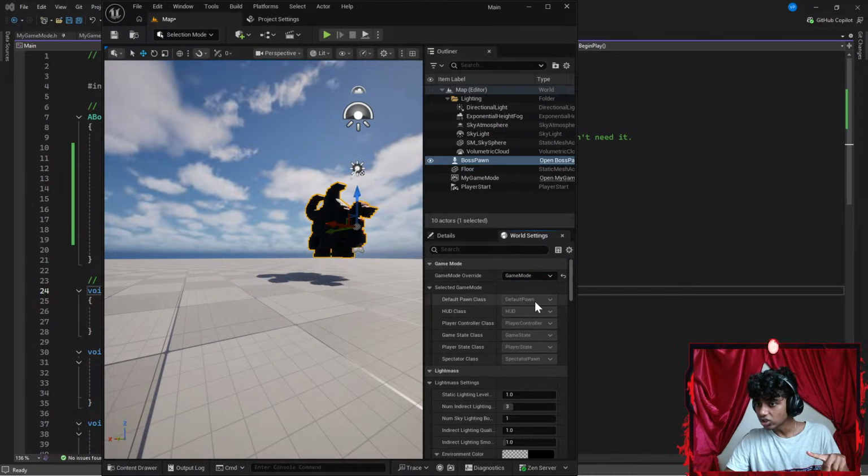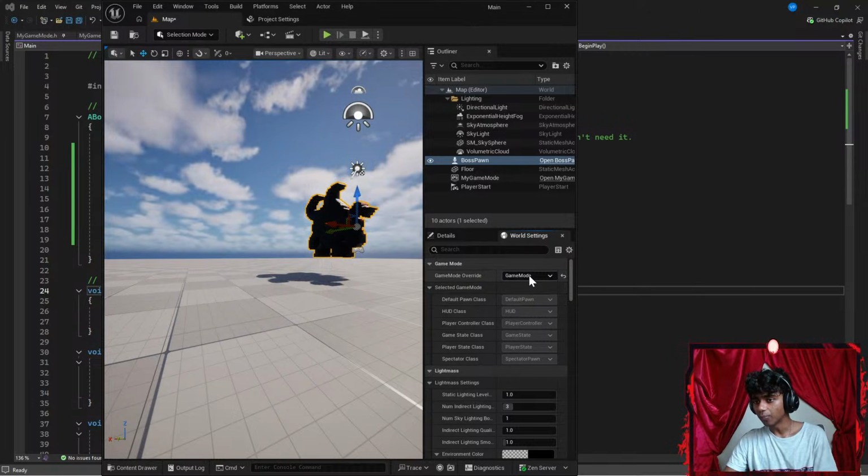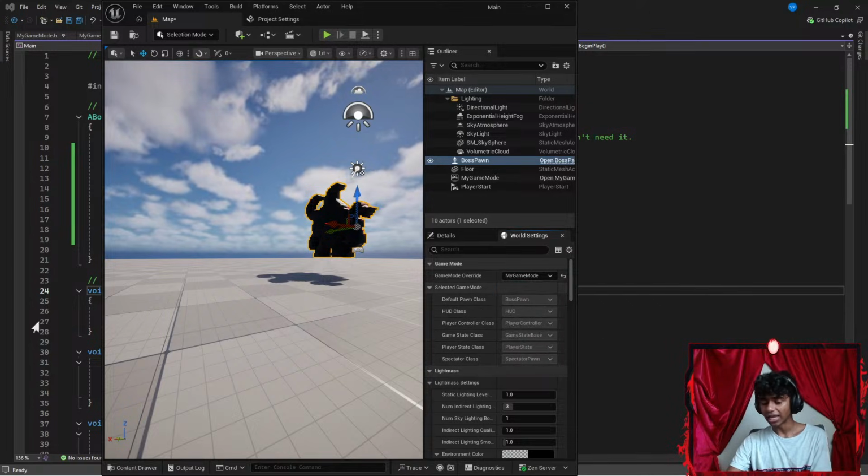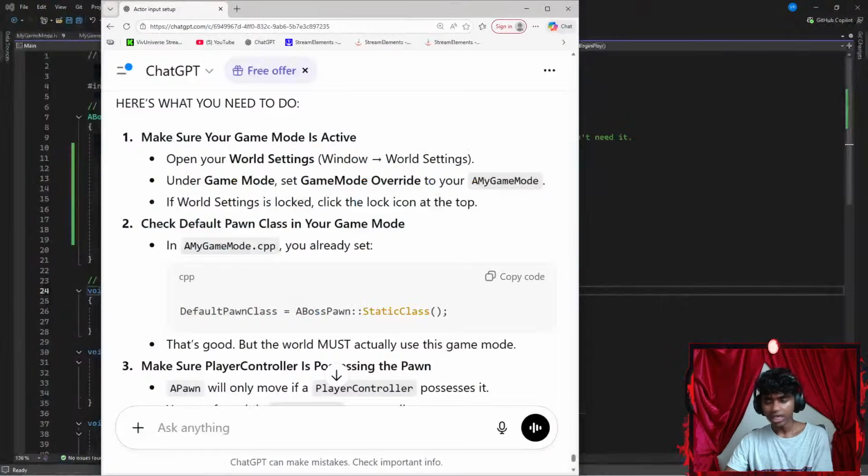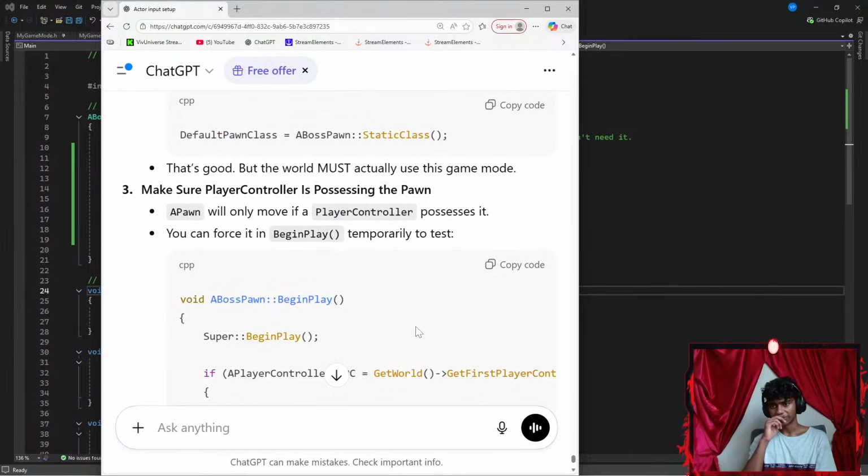My game mode is set to default pawn. Okay, it's set to default pawn. That is game mode. I gotta go with something like my game mode. Now it's set to boss pawn. Wait, that is set actually. Everything is correct. Okay. Check default pawn class in your game mode. Default pawn class. Okay, wait, it does work actually.